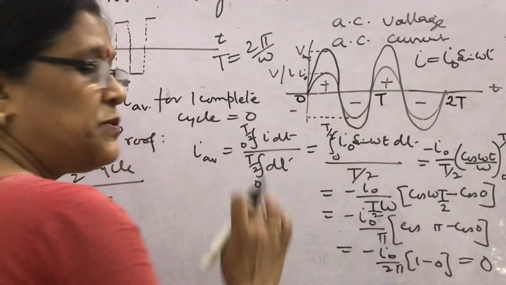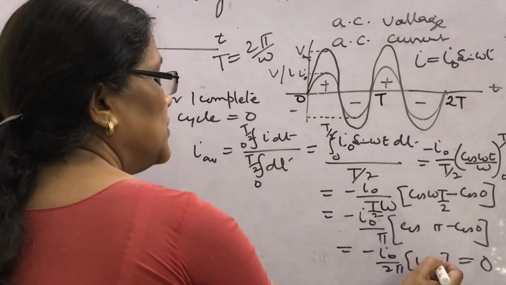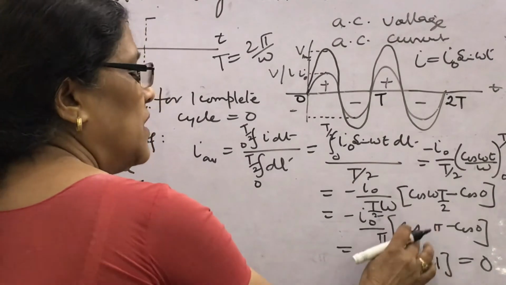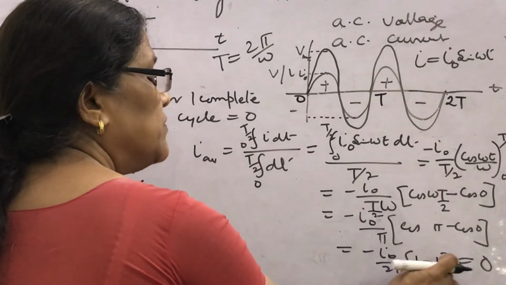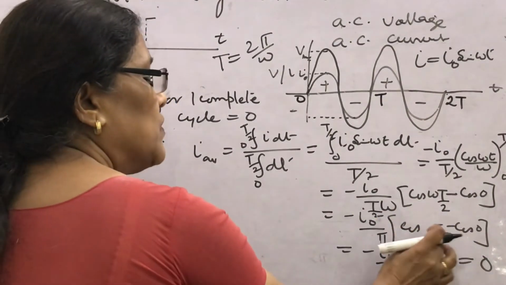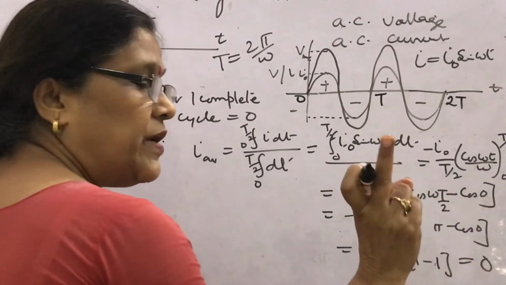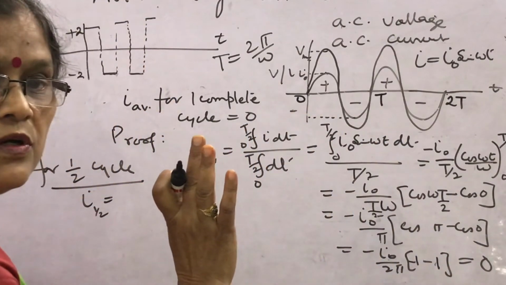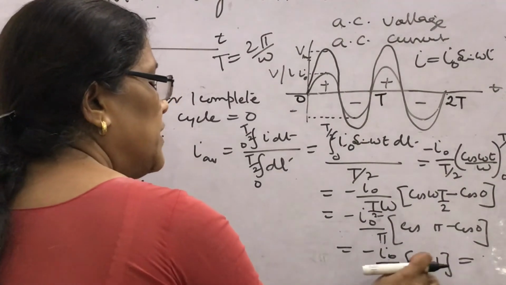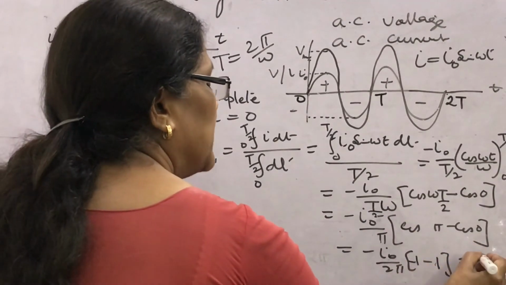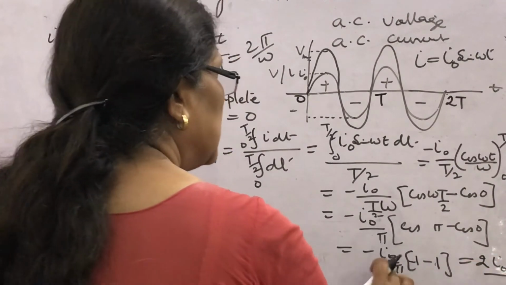Then what is cos pi? Minus 1. Earlier it was cos 0, which is 1, that is why 1 minus 1 was 0. Now here this cos pi will be minus 1, then minus 1 will become 0. Earlier this was 2 pi, and cos 2 pi and cos 0 both were 1, so 1 minus 1 was 0. This time cos pi is minus 1 and this is minus 1. So what will it become? Minus 2, minus minus will become plus 2, that is 2 I naught upon pi.